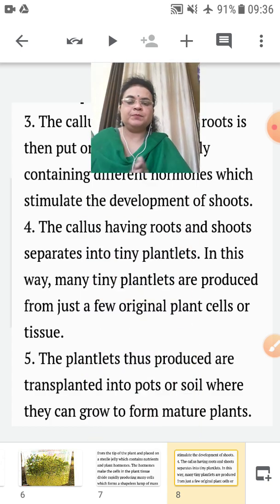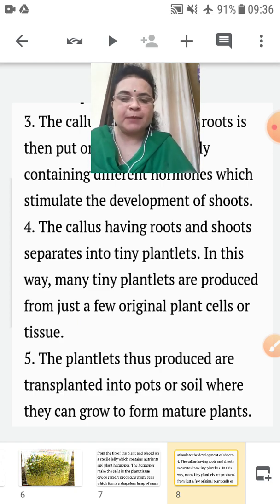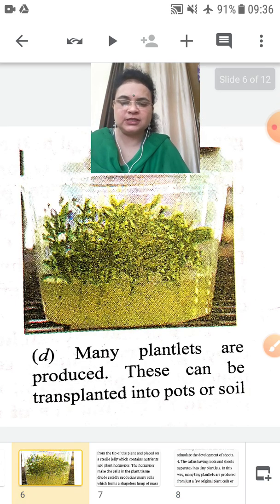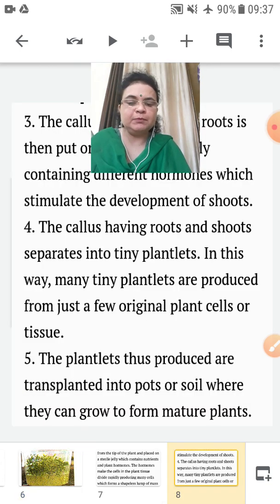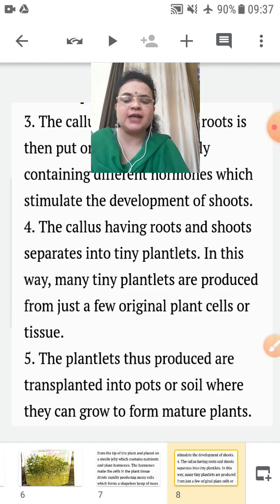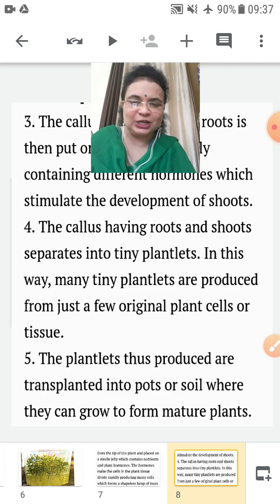Now number 4: the callus having shoots and roots separates into tiny plantlets, as you have seen in this picture. Many plantlets are produced. These can be transplanted into pots and soil. So many tiny plantlets are produced from just a few original plant cells, or you can say tissue.